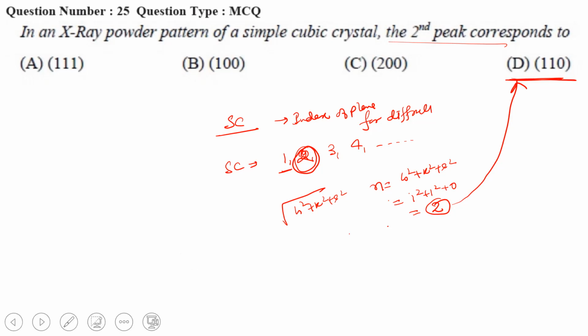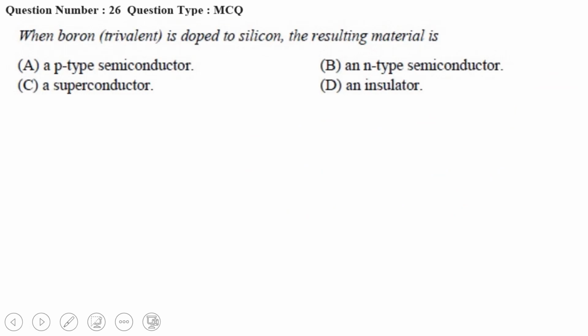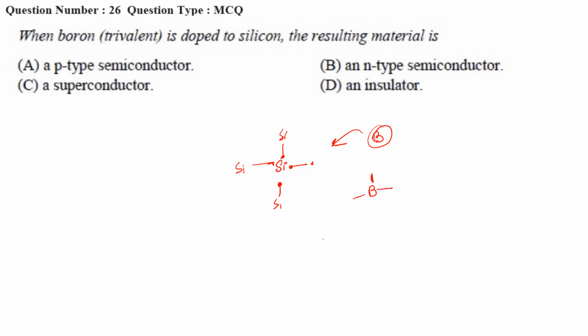Okay, now let us move to the next. When boron, which is a trivalent atom, is doped into silicon, the resulting material is... we have silicon, right? It has 4 electrons. Now we are doping with boron, and boron is trivalent, so it has 3 bonds.